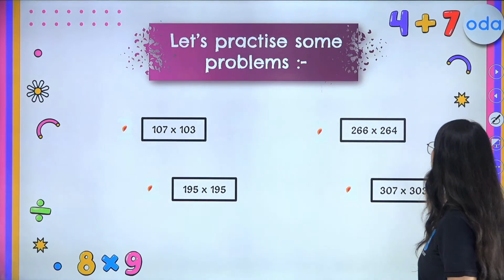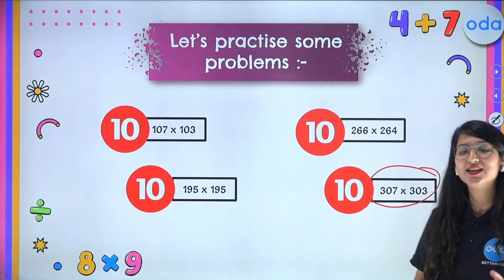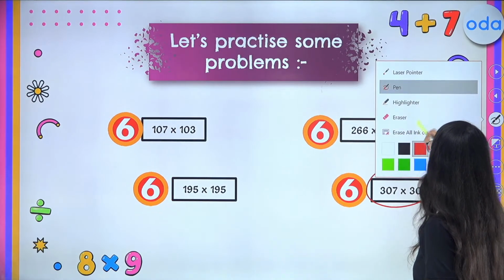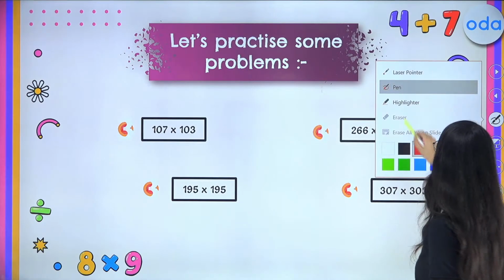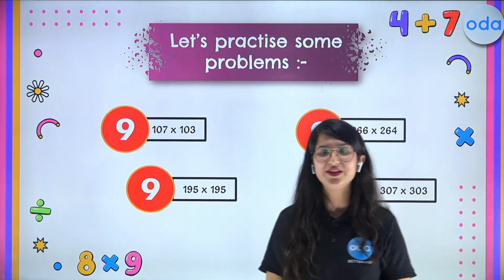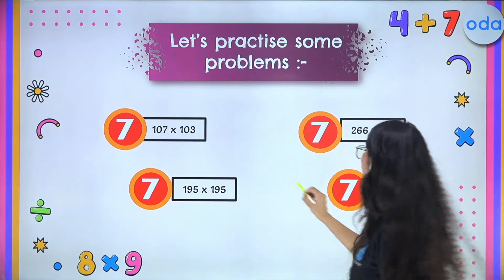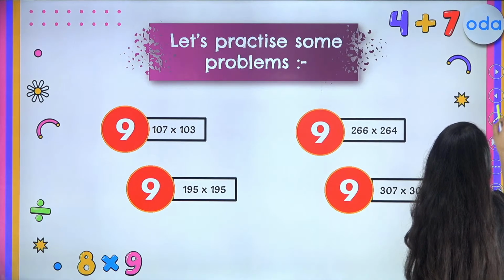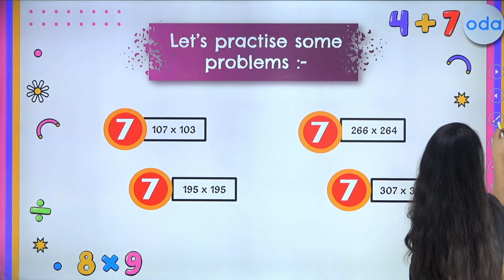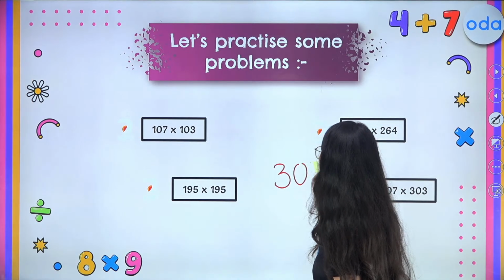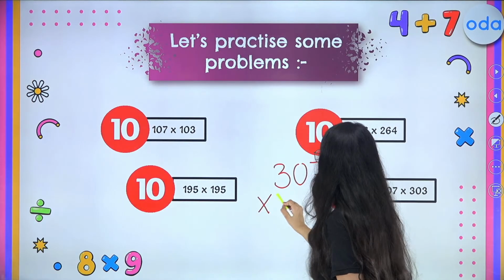All right, kids. Now let's try another question. 307 times 303, superbly fast. So kids, I want your participation. Let's see who is going to solve it first, you or me. All right. So now let's try doing 307 times 303 superbly fast. So what is 307 times 303?